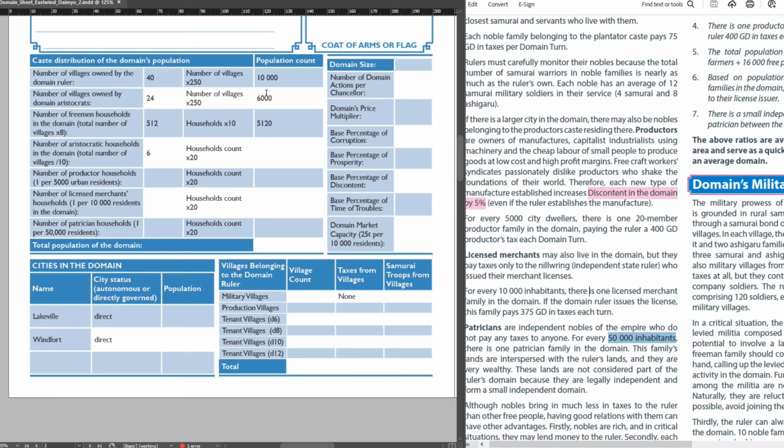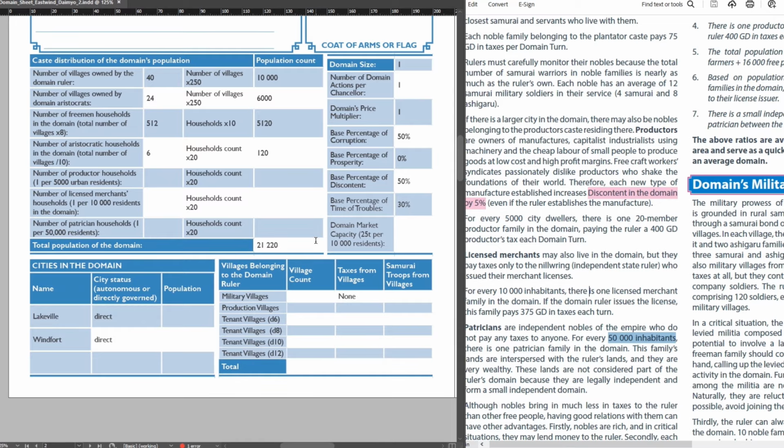Okay, time to count everybody together. 60,000 farmers, 5,120 freeman families, and 120 nobles. Total population of 21,220 people. And from the population number we can see that the domain has a size of 1. Consular actions per term: 1. Price multiplier also 1. Base corruption 50%. Base prosperity 0, base discontent 50%, and base time of troubles 30%.